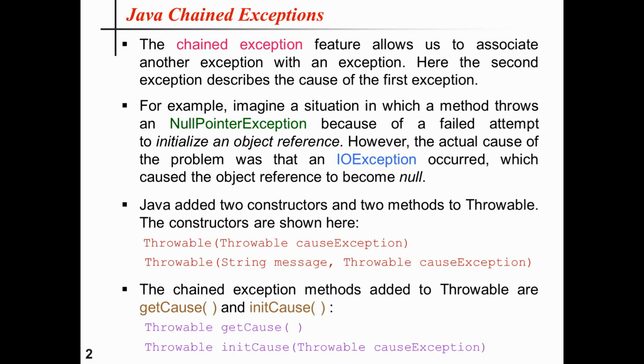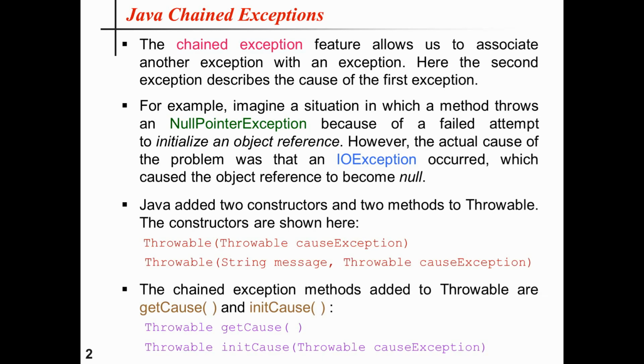However, the actual cause of the problem was that an IO exception has occurred, which caused the object reference to be initialized improperly, and as a result it becomes null. So that means because of the IO exception, the null pointer exception has occurred. So IO exception is the cause for which null pointer exception has occurred.